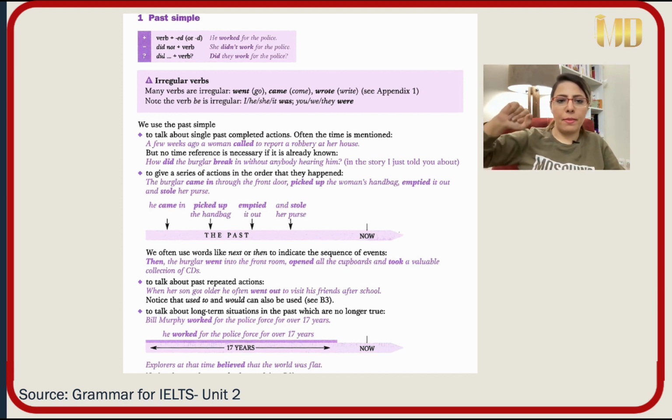So, for example, the burglar came in, first action. Picked up the handbag, second action. Emptied it out, third action. Stole her purse, fourth action. So, all of them are in the order.